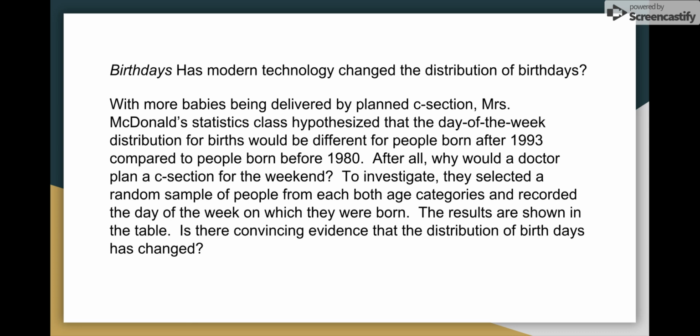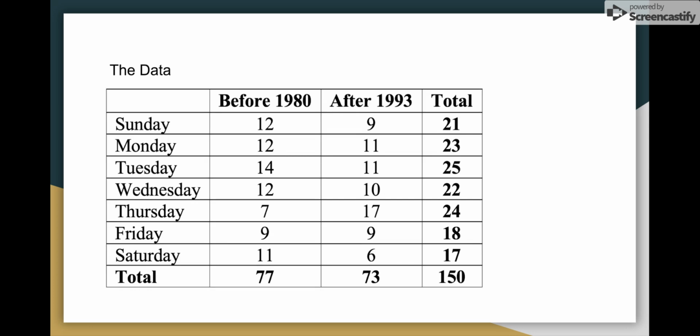The results are shown in the table that follows, and the question is: is there convincing evidence that the distribution of birthdays has changed? So here's the data that was collected. Of the people surveyed who were born before 1980, 12 were born on Sunday, 12 on Monday, 14 on Tuesday, 12 on Wednesday, 7 on Thursday, 9 on Friday, and 11 on Saturday, for a total of 77.